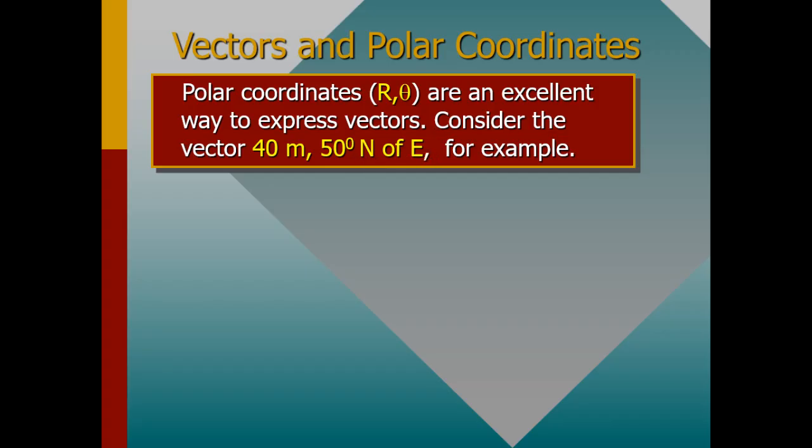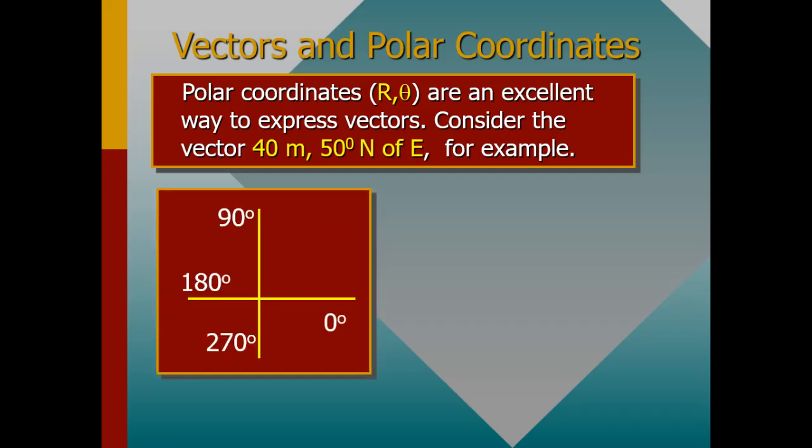Okay. So we are considering the vector which is 40 meters 50 degrees north of east. So how can this vector look like? This vector will simply look like that. Let's say we have the angle from here to there, it is 90 degrees, like I've stated. Then from there to that particular point it is 180, then from there to there it is 270, and the complete cycle is 360. So this vector is simply 40 meters north of east.